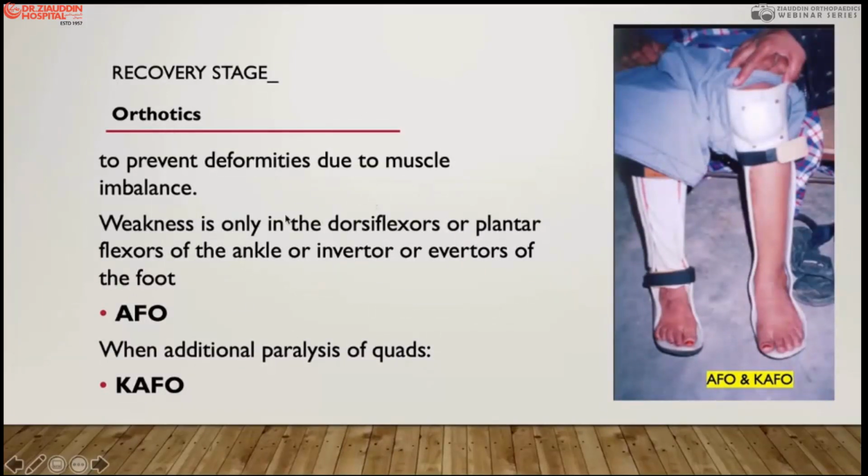Then during this phase of recovery, we also sometimes use orthosis. The orthosis is mostly used if the dorsiflexors and plantar flexors, or the inverters, are weak; we give an AFO. AFO is the ankle foot orthosis, but there is no stabilizing at the knee joint. But when there is quadriceps weakness, you must give a longer brace, which we call a KFO, knee ankle foot orthosis. To prevent contractures and keep the legs straight, we use the KFO.